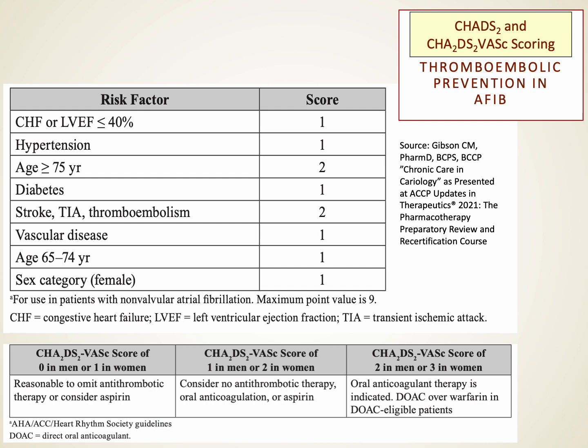In 2019, we've had some evolution in the thinking of what's the role of antiplatelet therapy, particularly aspirin, in preventing thromboembolic events with AFib, and it's become more debated. So the CHA2DS2-VASc scores of 1 in men or 2 in women, there's some debate about whether aspirin has a role or doesn't have a role there.